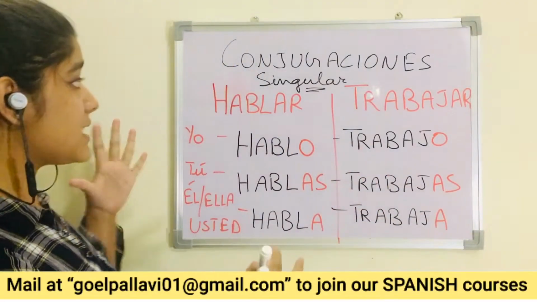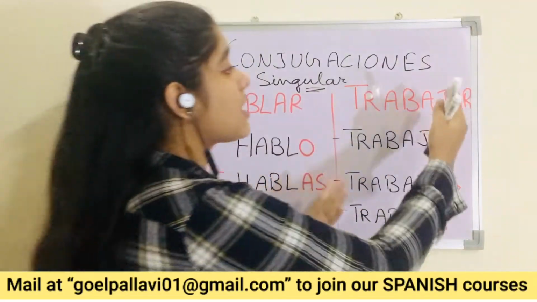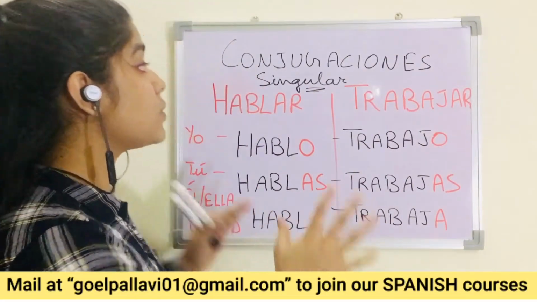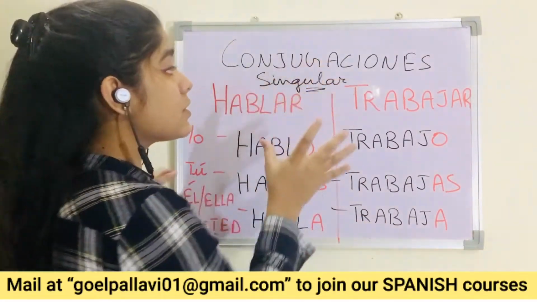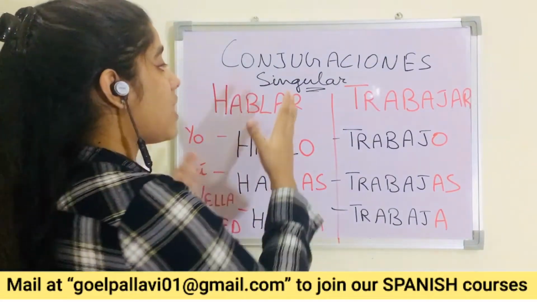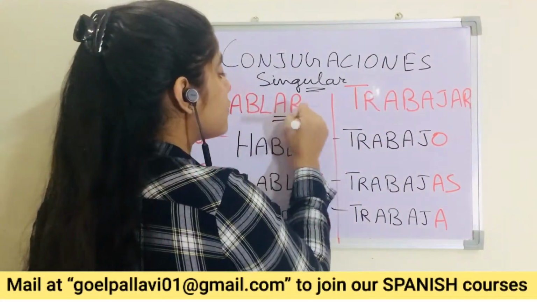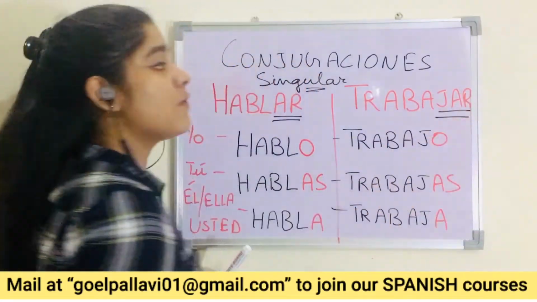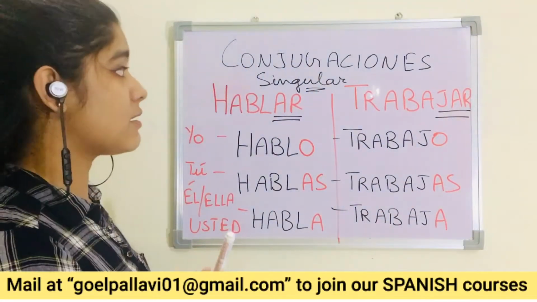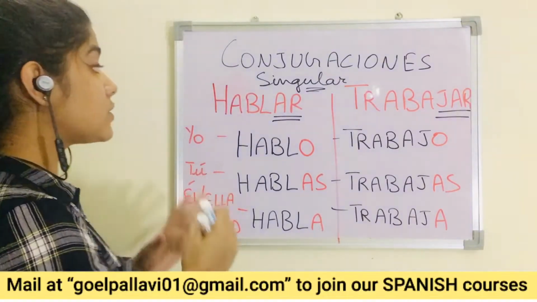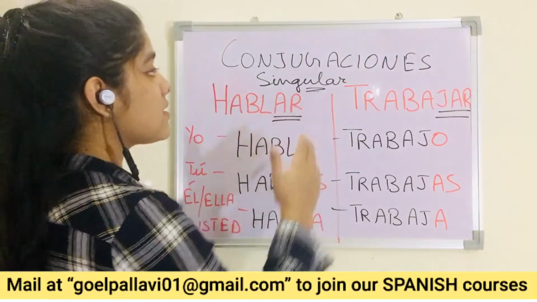As you can see here, hablar y trabajar. First of all, we are going to learn the singular forms of hablar and trabajar. They both are AR ending verbs in the category of regular verbs. We are going to learn singular, then plural.